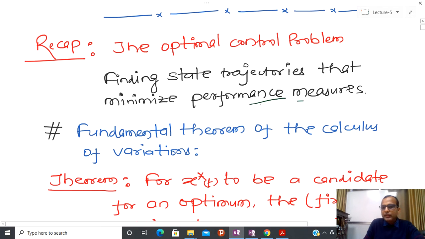And we know that a performance measure is nothing but some kind of functional.